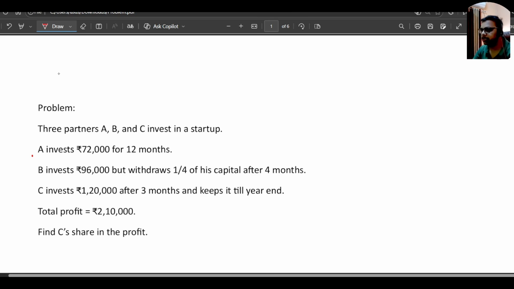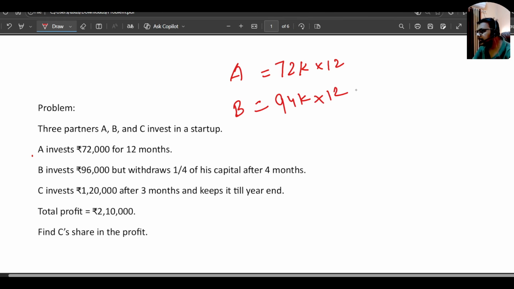So let's talk about this question. Three partners A, B, and C invest in a startup. A invests 72,000 for 12 months. That means the total amount which A is investing is 72k multiplied by 12. Okay. B invests 96,000 but withdraws one fourth of his capital after 4 months. Okay. So for 4 months, he's investing 96,000, so it should be 96k multiplied by 4. Then he's withdrawing one fourth of the capital, which means we can divide it by 4. So it will be around 24,000 I think. So the remaining is 72,000, right?